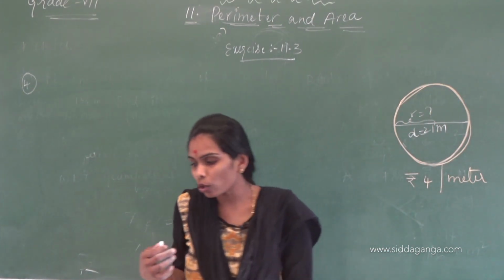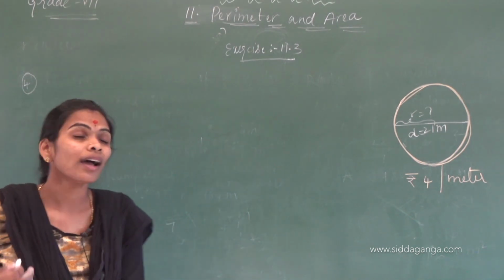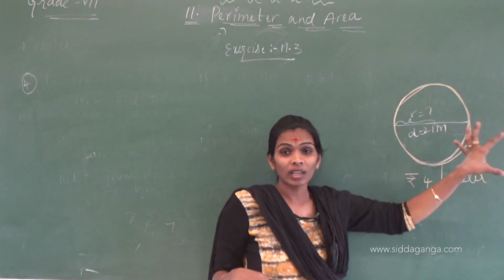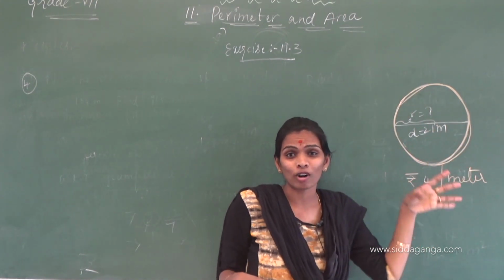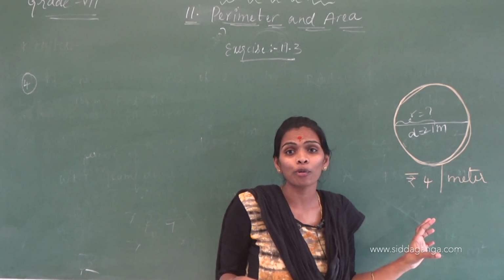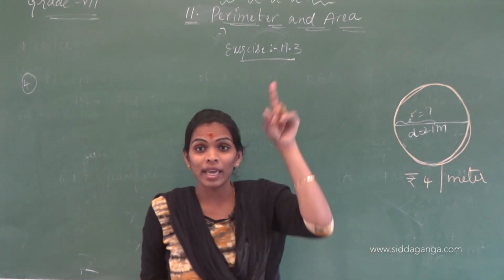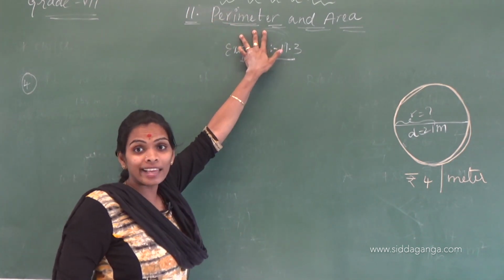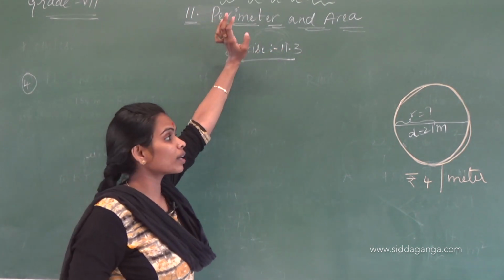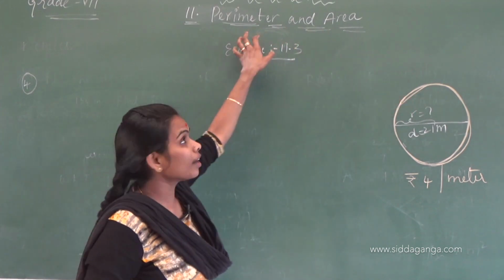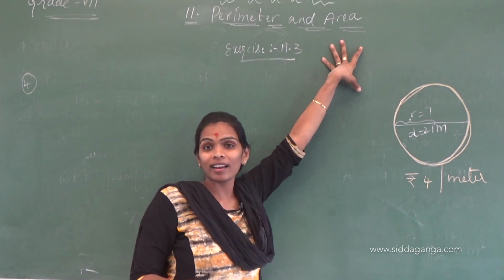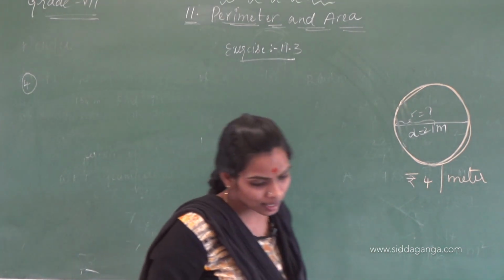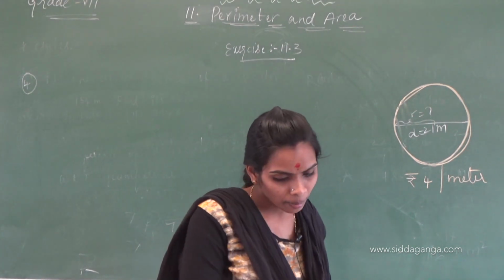When I already told you, when we are going to find the fencing of anything, whether it is a rectangle, triangle or square, what do we have to take? Just the perimeter. When it is fencing, we take perimeter. When it is filling or tiling, you have to take area. Correct, children?